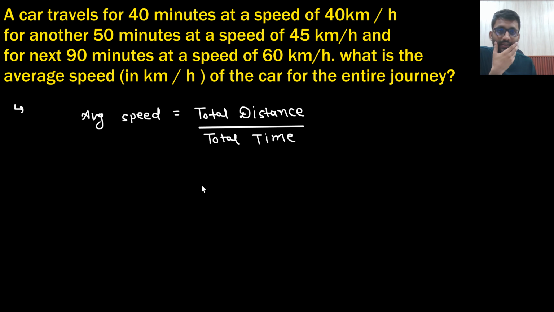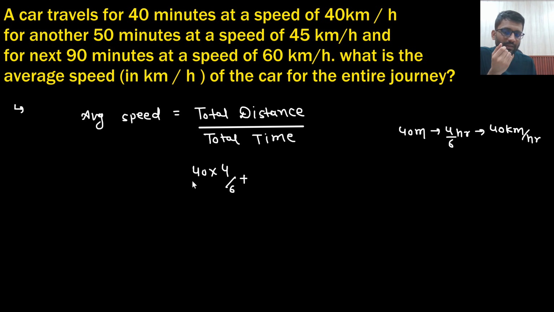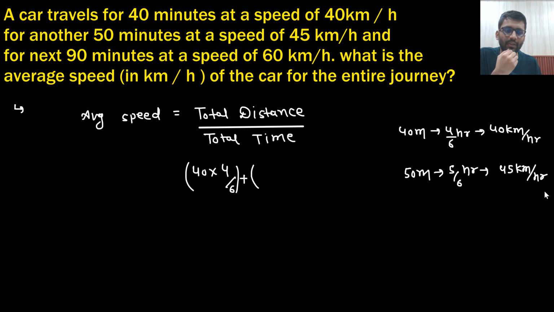So what is the total distance? Let's find the total distance. 40 minutes means 4 by 6 hours with 40 kilometer per hour. So what will be the distance in this case? 40 into 4 by 6, right? Then 50 minutes, that means 5 by 6 hours. And he is covering with the speed of 45 kilometer per hour. So how much distance must he have covered? 45 into 5 by 6.